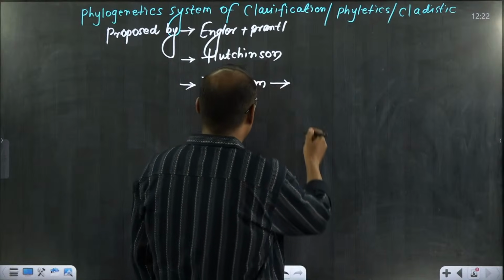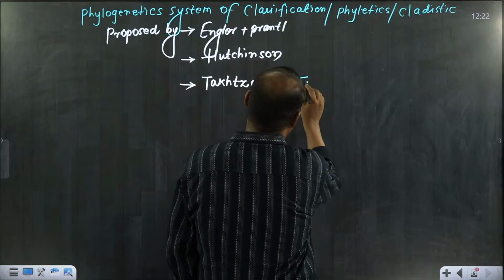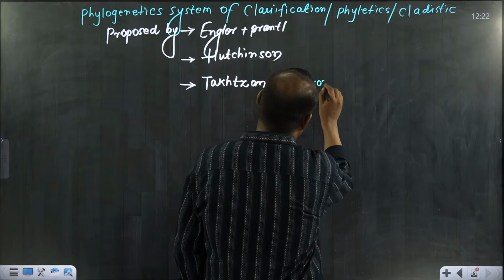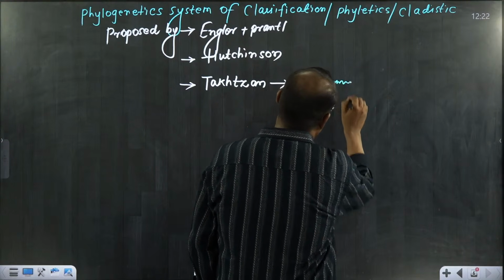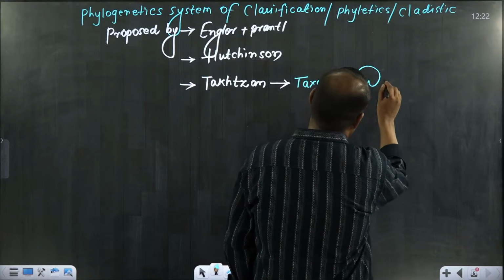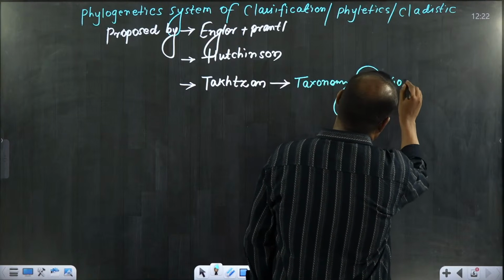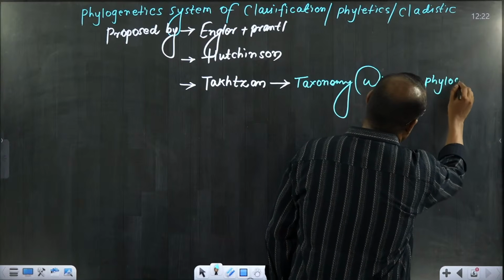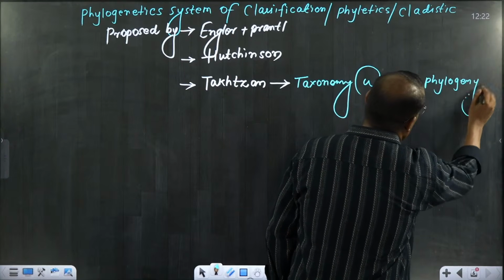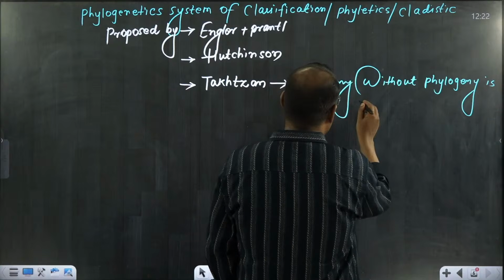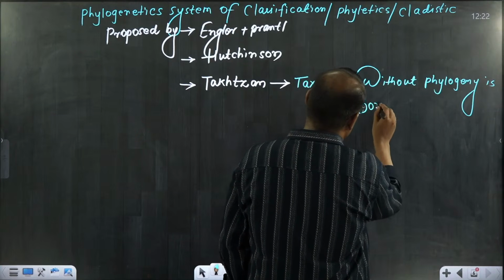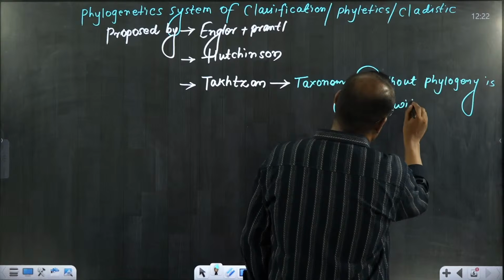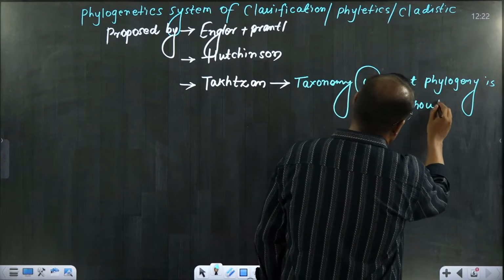So he said, taxonomy without phylogeny is bone without flesh.